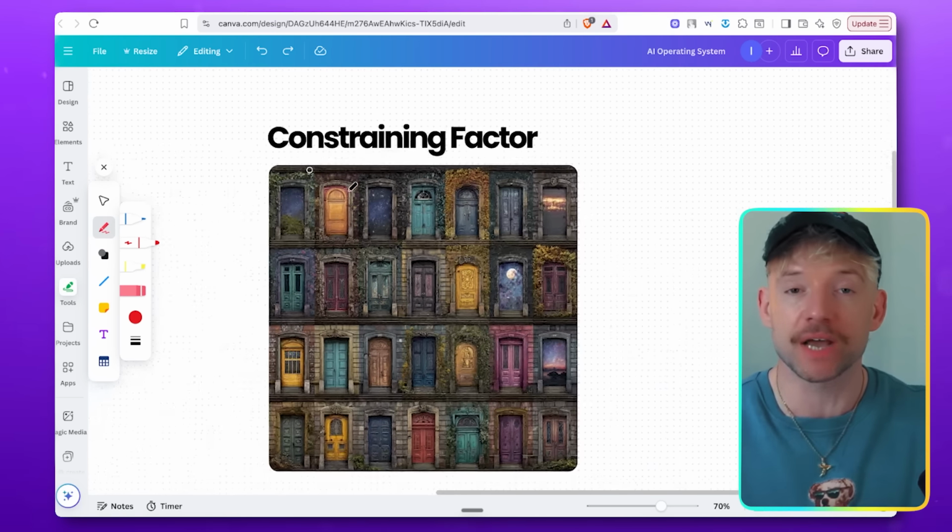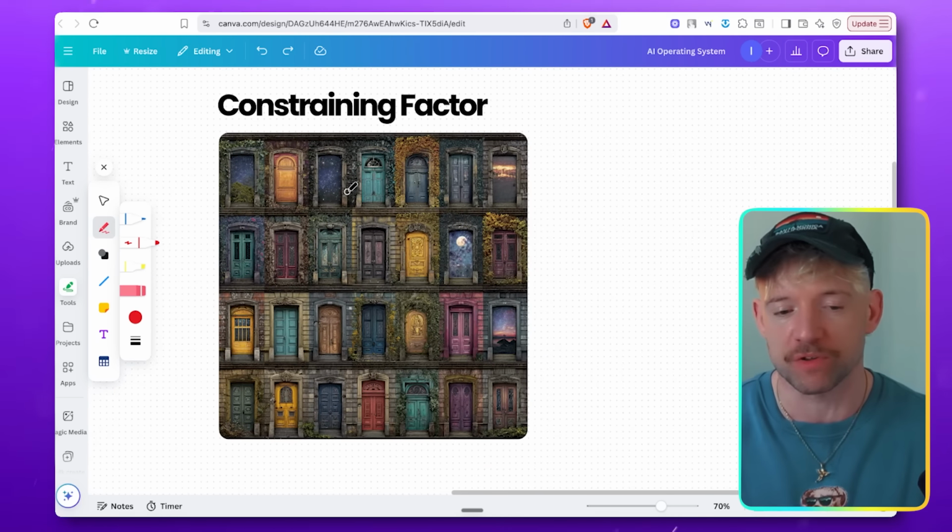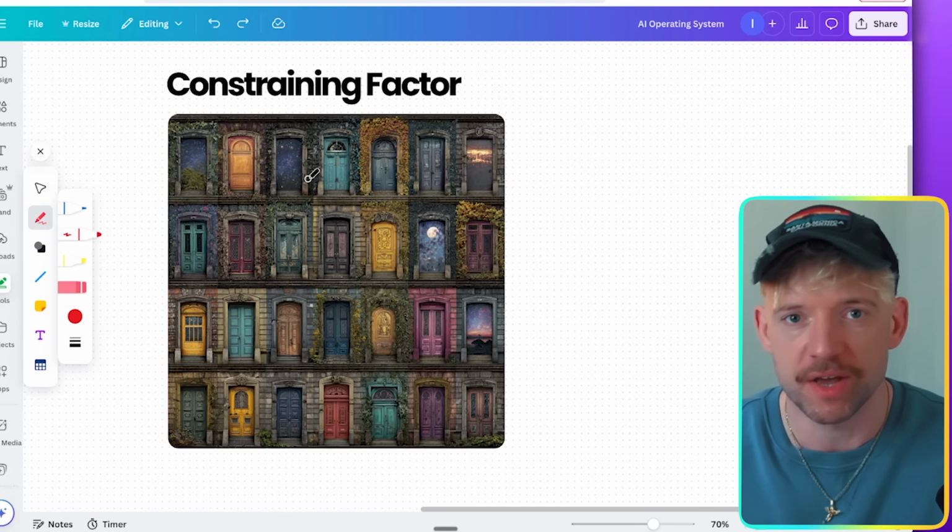And this is the framework that I use to make these decisions, and I've helped thousands of business owners do this now and scaled multiple businesses. And it's what we call the theory of constraints or the constraining factor. When you're looking at what it is that you're building or what you're selling or what you want to attack in your own business, this is how I decide what operating systems to build.